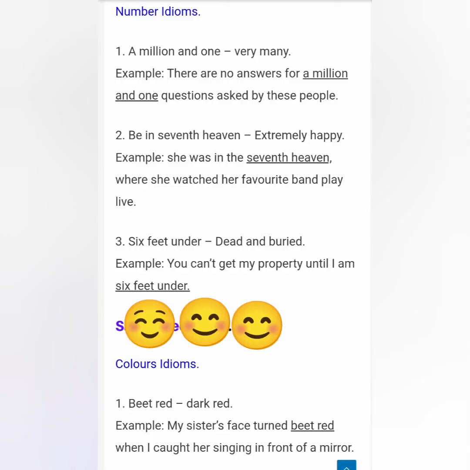Then, number idioms. A million and one: very many. There are no answers for a million and one questions asked by these people. Be in seventh heaven: extremely happy. She was in seventh heaven when she watched her favorite band play live. You see, seventh heaven doesn't mean you think of some heaven, the seventh heaven. No, it gives you a different meaning. Six feet under: dead and buried. You can't get my property until I am six feet under, meaning dead and buried.